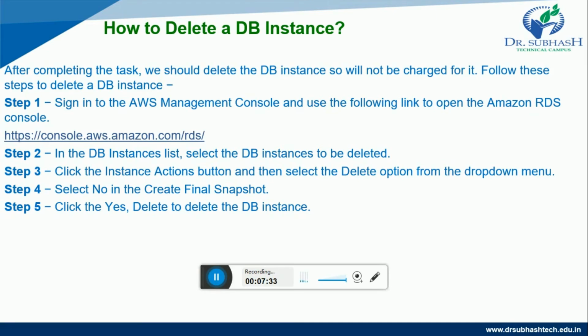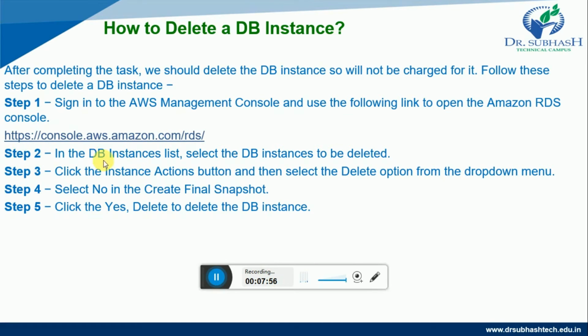For that, we have to follow the following steps. That means we have to understand how to delete our DB instance. In step 1, once again we have to sign in to our AWS Management Console and use the following link to open our Amazon RDS console. With the link, you can open your Amazon RDS console.